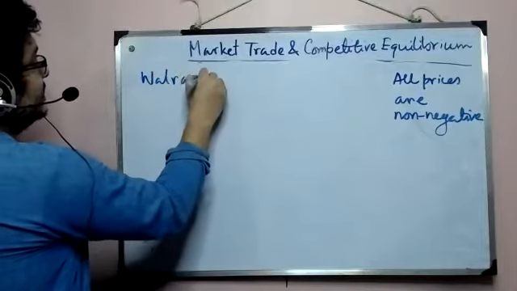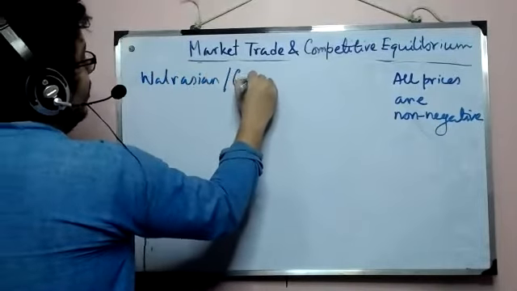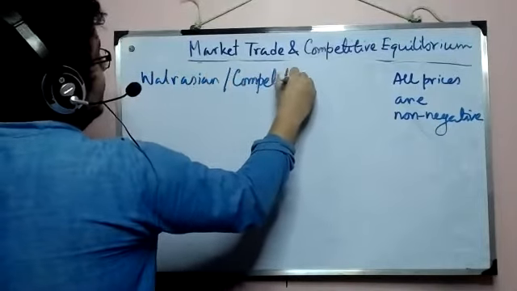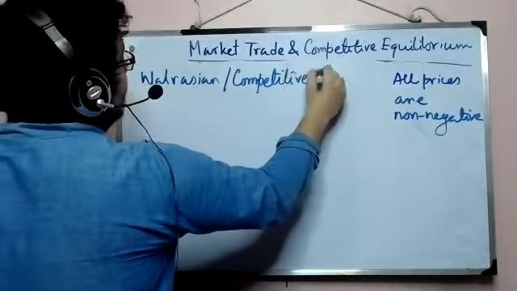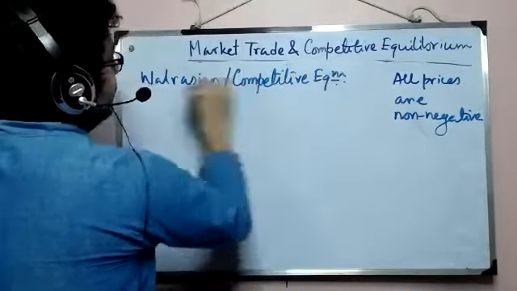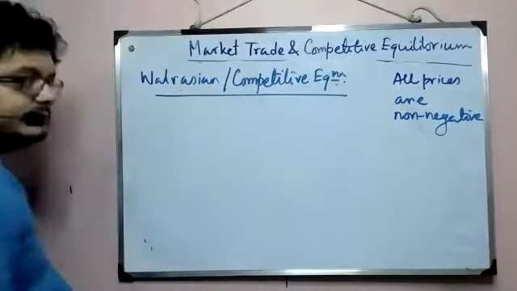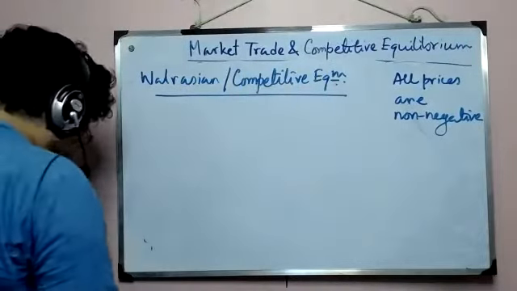So the Walrasian or competitive equilibrium, that's what our objective is.